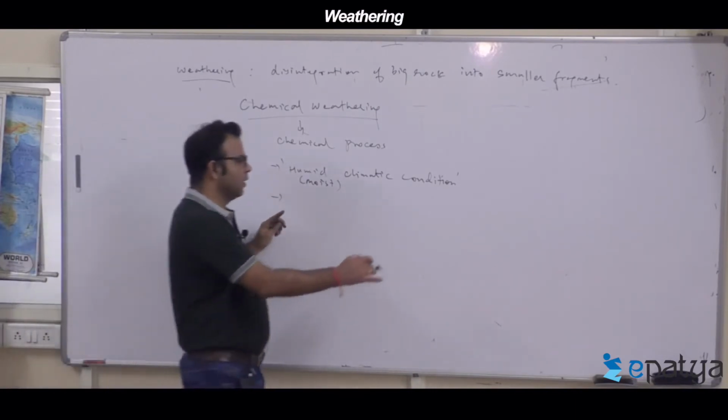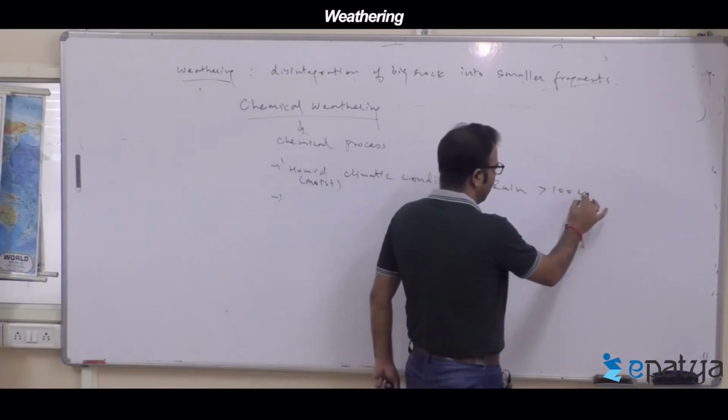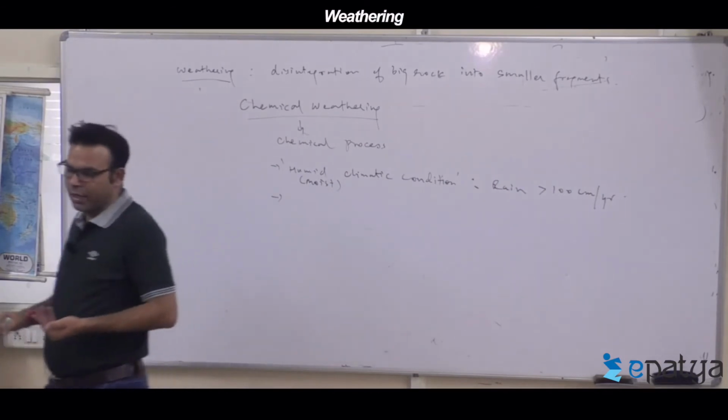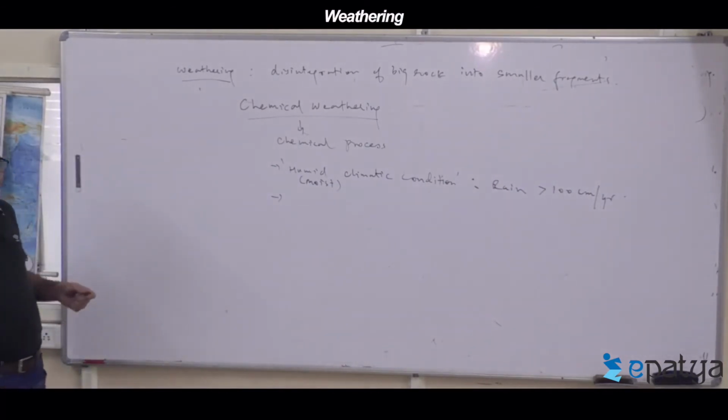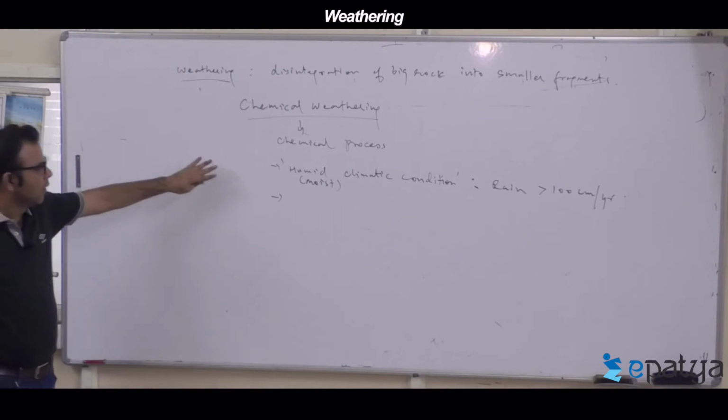Annually, if the rainfall is more than 100 centimeters, we define that area as moist or humid. This is one part.